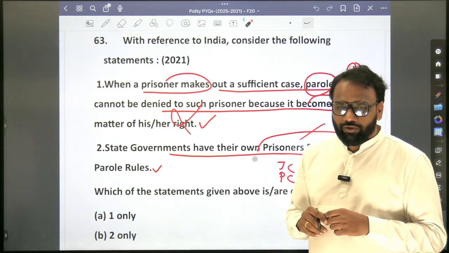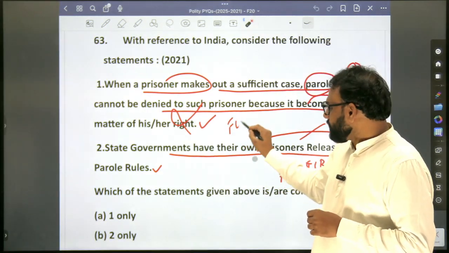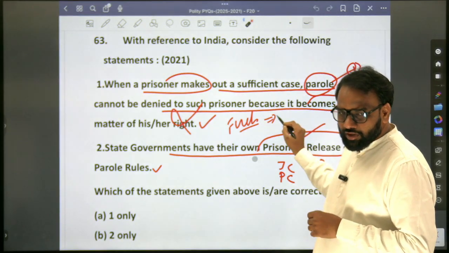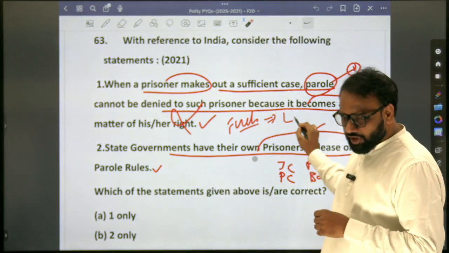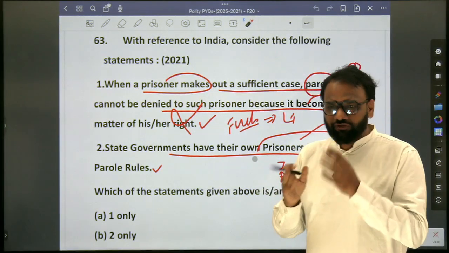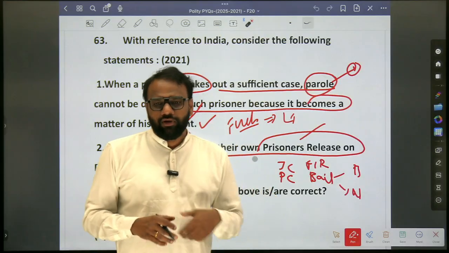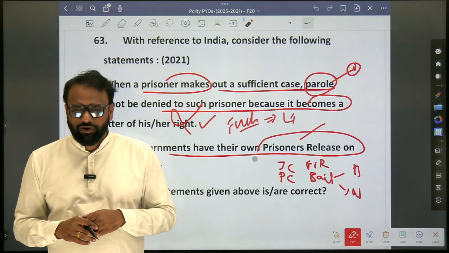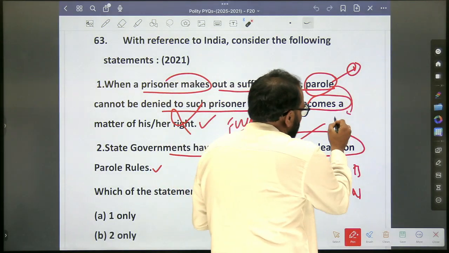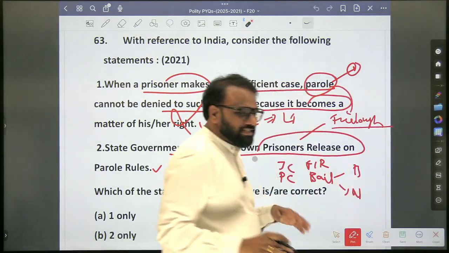Yes, one more is furlough. What is furlough? Difference between furlough and parole? Furlough is for long term. Okay, just cross verify, all of you just cross verify. Parole is for short term or long term? Parole is temporary. Furlough is for long term. Okay, so that will add. So here parole, and one more is furlough. See, just around 7 to 8 terms.